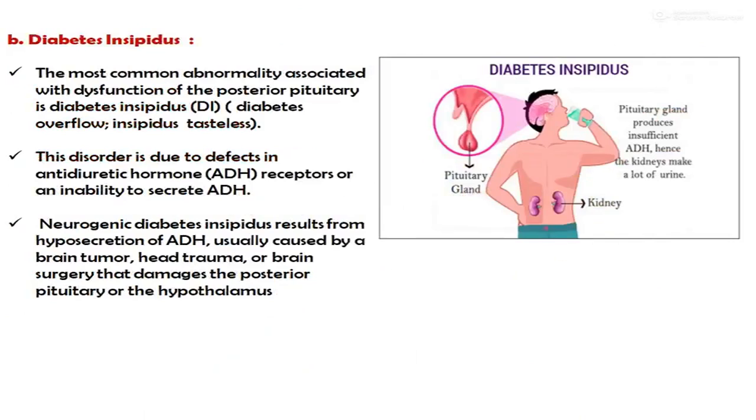Next one is diabetes insipidus. The most common abnormality associated with dysfunction of the posterior pituitary is diabetes insipidus. The disorder is due to defects in the antidiuretic hormone receptor or an inability to secrete antidiuretic hormone. Neurogenic diabetes insipidus results from hyposecretion of antidiuretic hormone, usually caused by a brain tumor, head trauma, or brain surgery that damages the posterior pituitary or the hypothalamus.